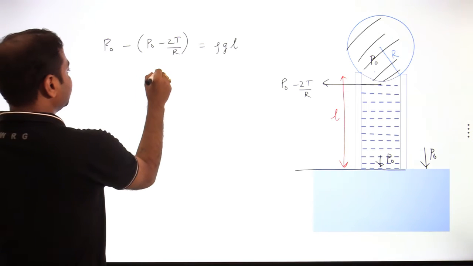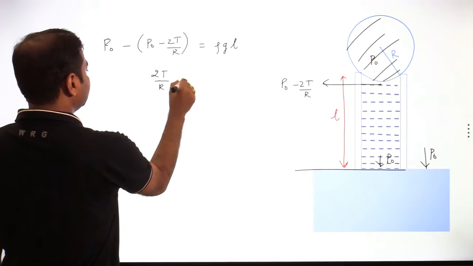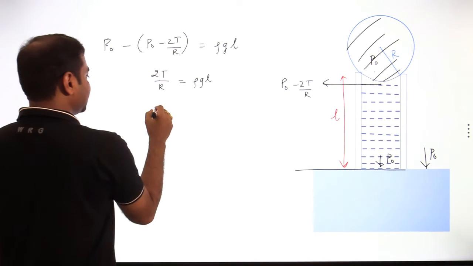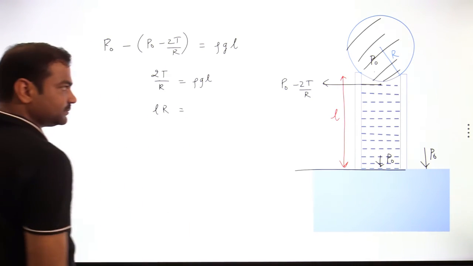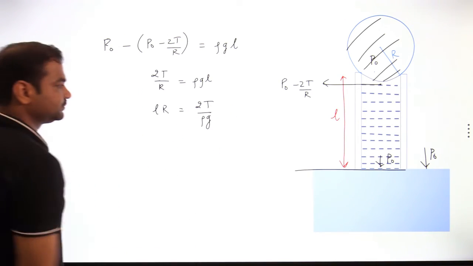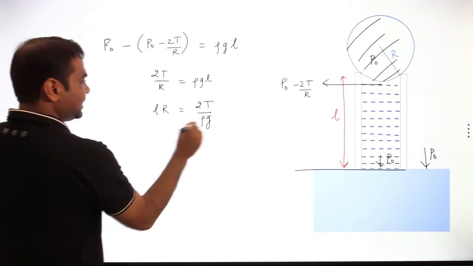Then P naught and P naught go off. Then 2T by R is equal to rho g L. The important point is L into R is equal to 2T by rho g.